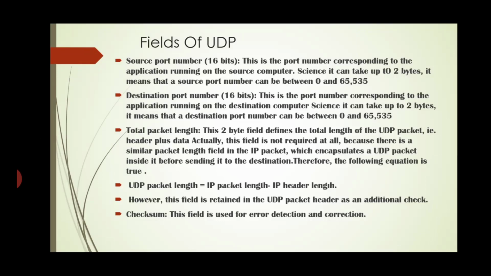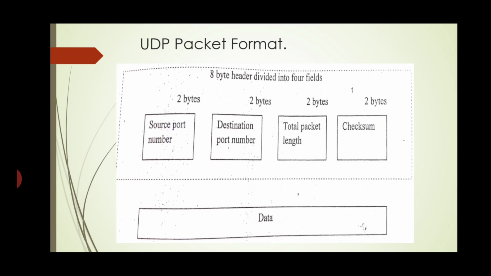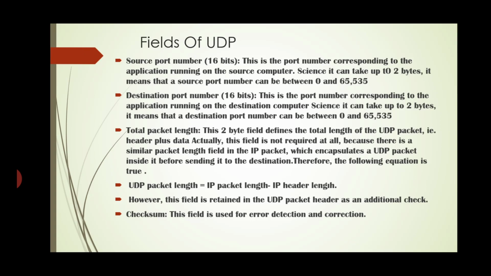Next is the total packet length. This is a 2 byte field. See here in this format also, they are showing source port 2 bytes, destination port 2 bytes and total packet length 2 bytes. The total packet length is a 2 byte field that defines the total length of a UDP packet, that is header plus data.